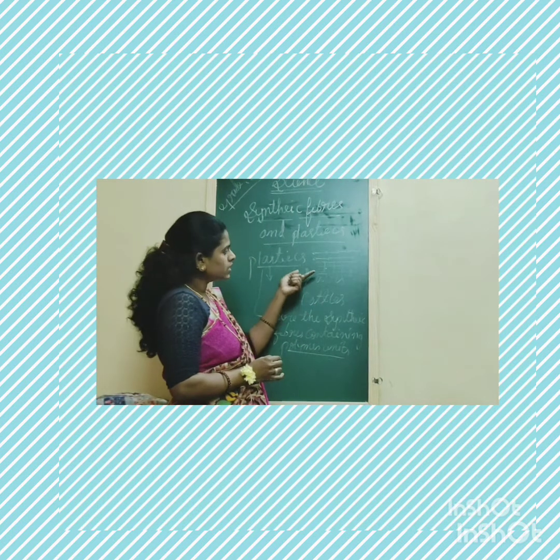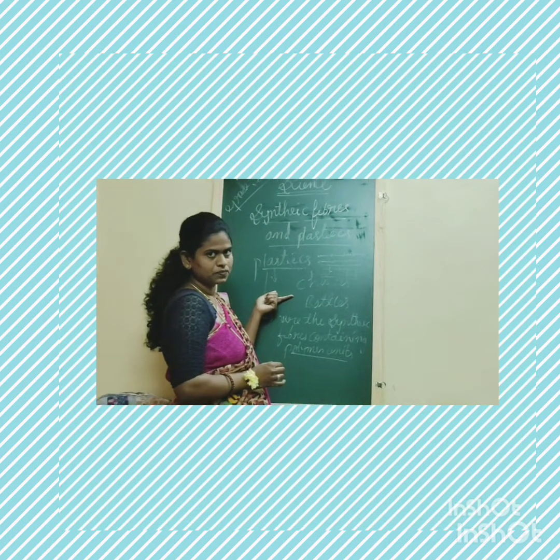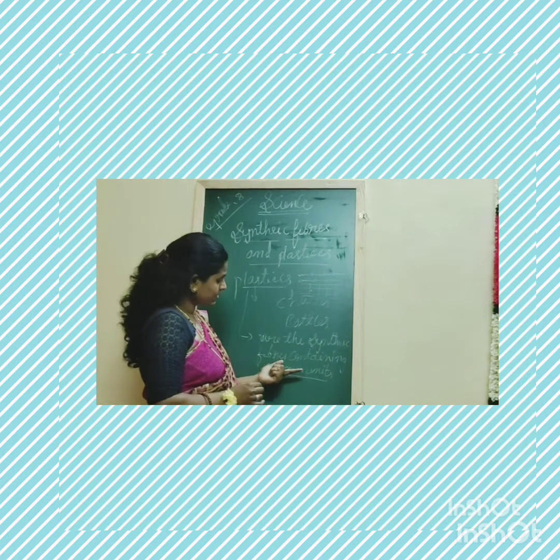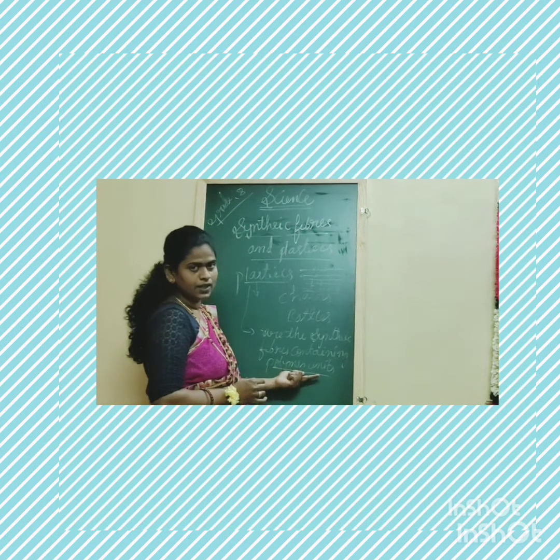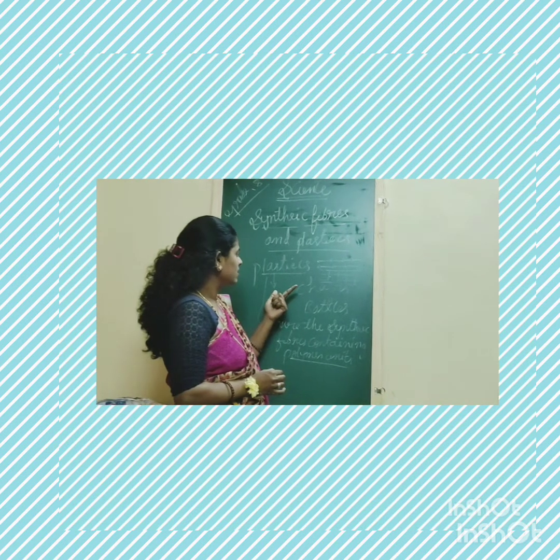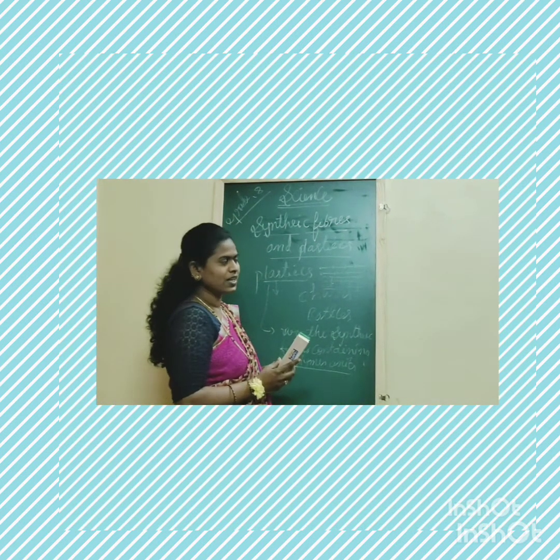This is the definition of plastics. Plastics are synthetic fibers containing a number of polymer units. Poly means many, mer means small units. This is called plastics. Now let's study the important features of plastics.